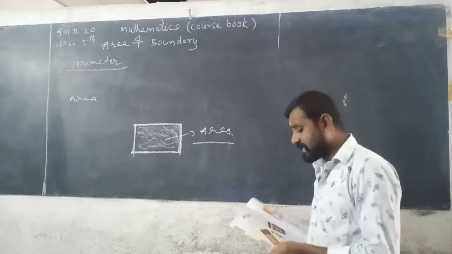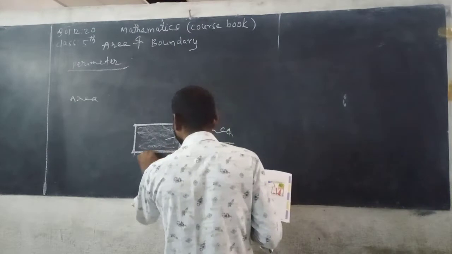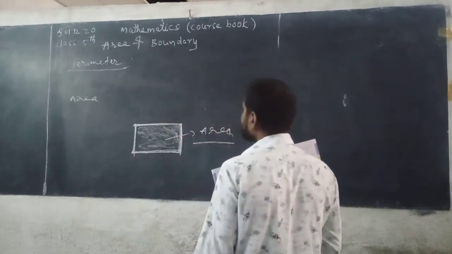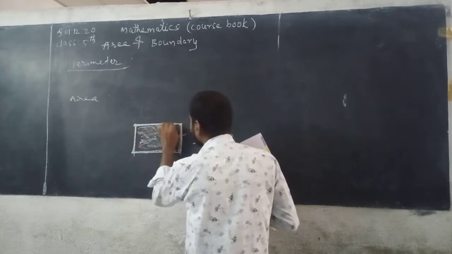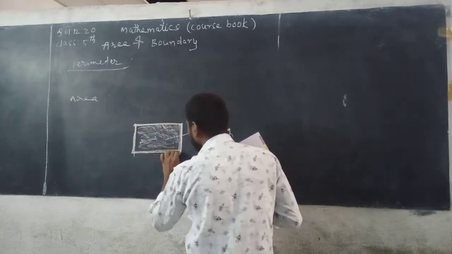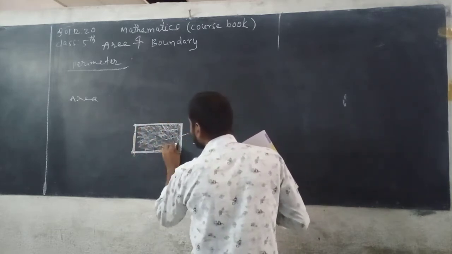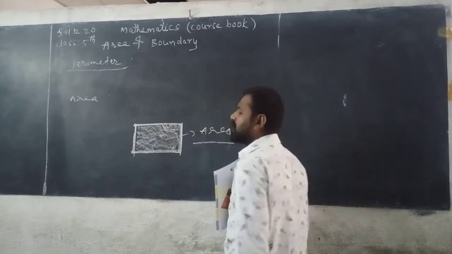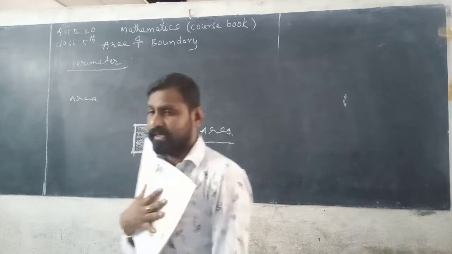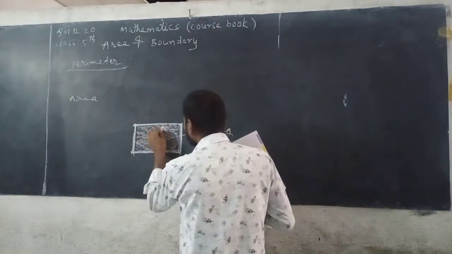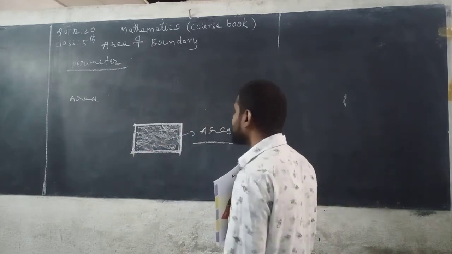Did you understand? Once again, area of a plane figure, this is the plane figure, is the region enclosed by its boundary. The region means this is the space enclosed by 4 sides. So this space occupied within its boundary is known as area. In a plane figure, the region enclosed by its boundary is known as its area.